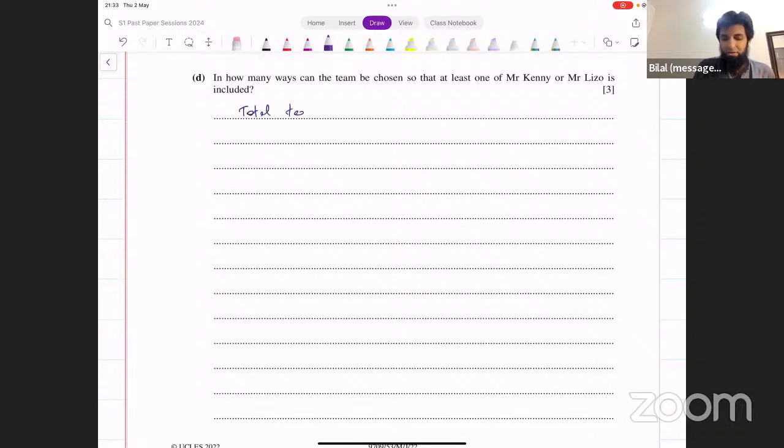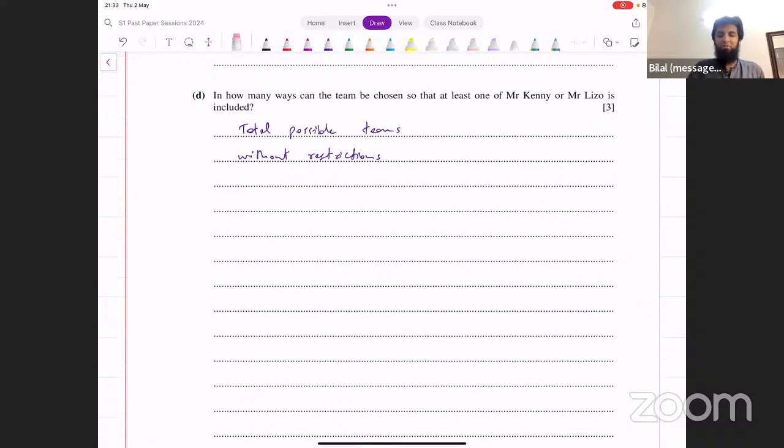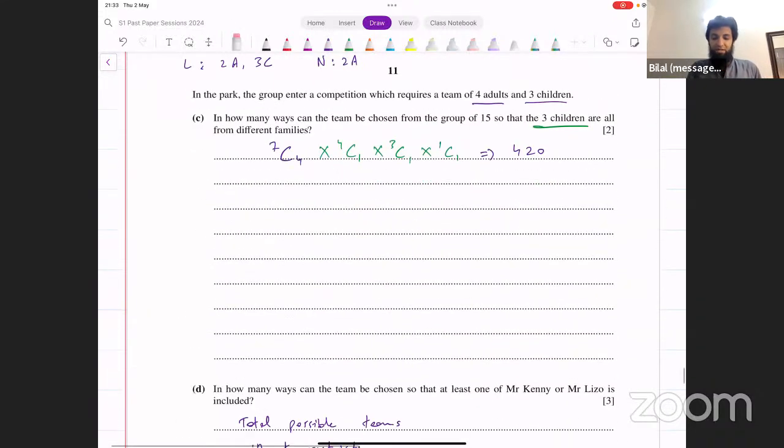Total possible teams without any restrictions. What's this number? If there are no restrictions on any one person being selected, we still have this condition, remember?